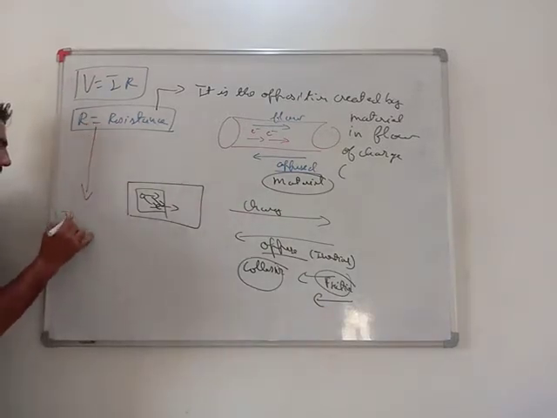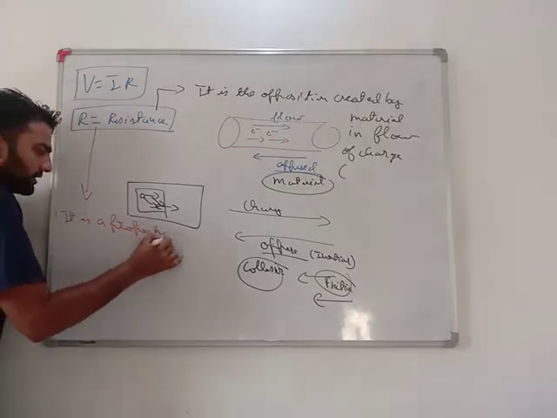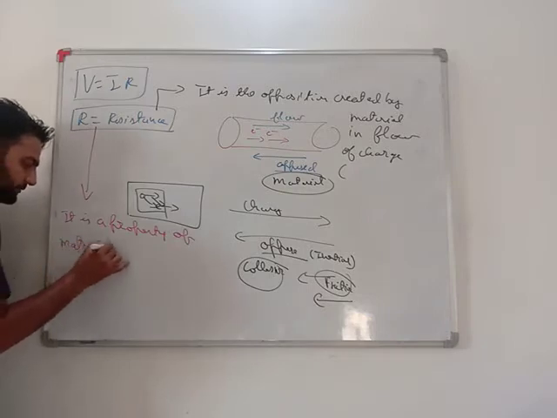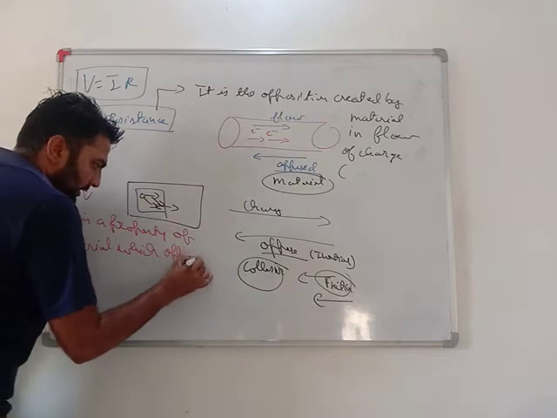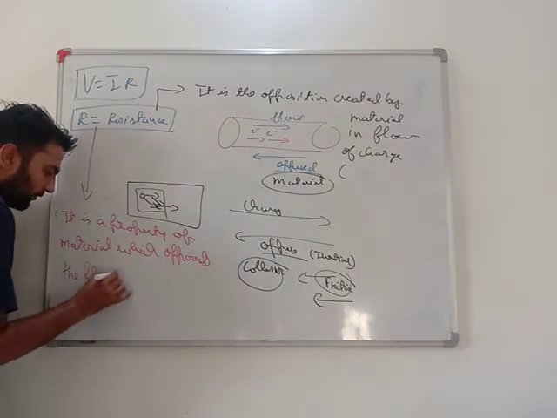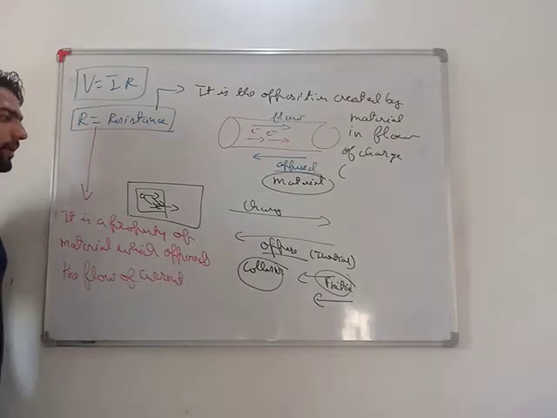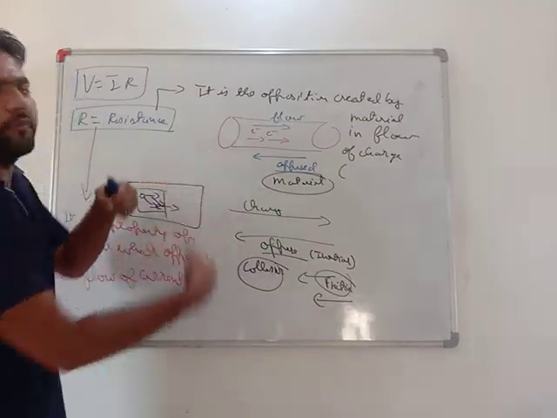Resistance is a property of material which opposes the flow of current. Very important. If current is flowing, that material will try to oppose this flow of current.